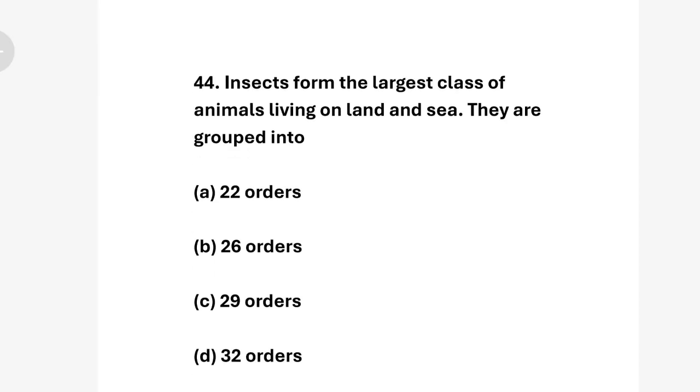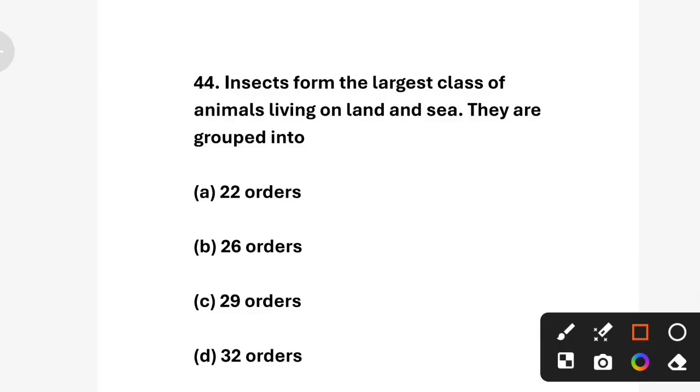Next question. Insects form the largest class of animals living on land and sea. They are grouped into option A 22 orders, option B 26 orders, option C 29 orders, and option D 32 orders. Correct answer is option C 29 orders.